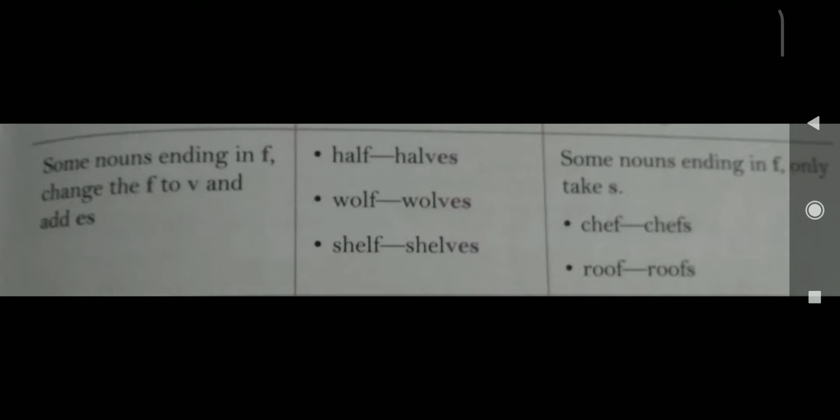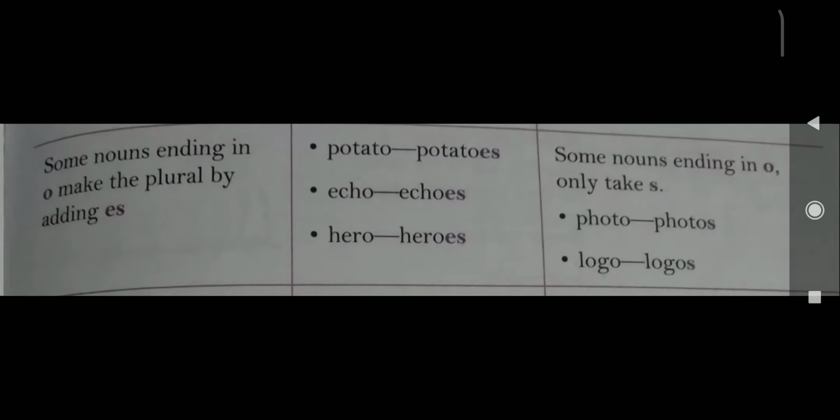For example, half, halves, shelf, shelves. There are exception cases. Some nouns ending in f only take s. Some words are not converted to v, only s is added. Chef, chefs, roof, roofs.